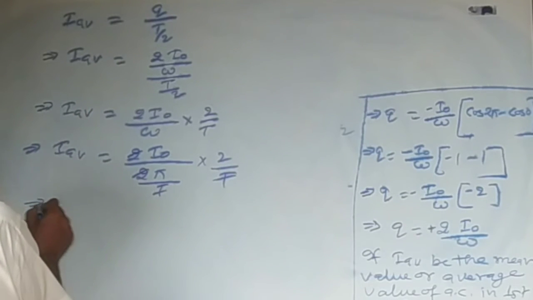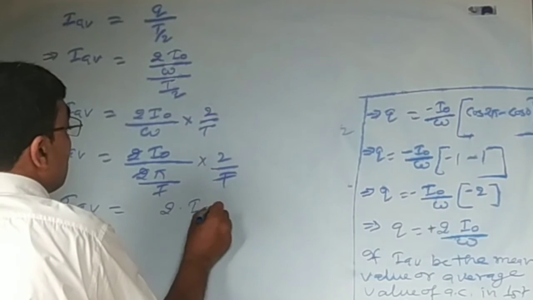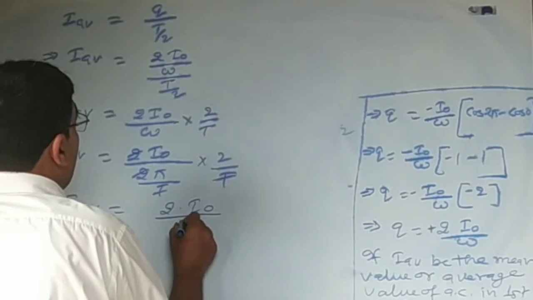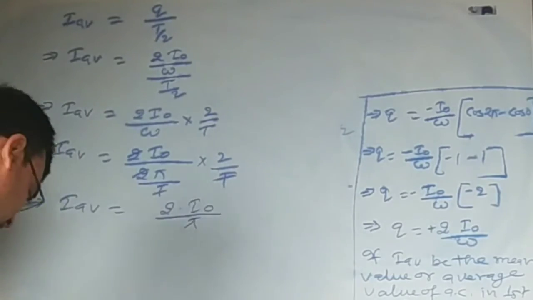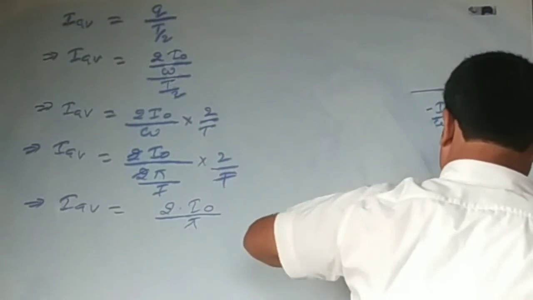Therefore, IAV is equal to 2 into I naught upon pi.